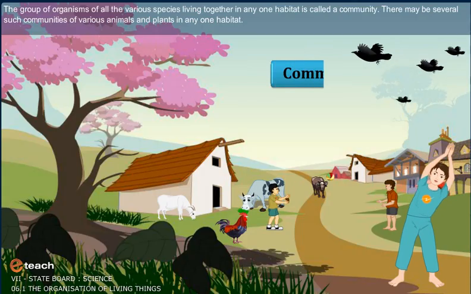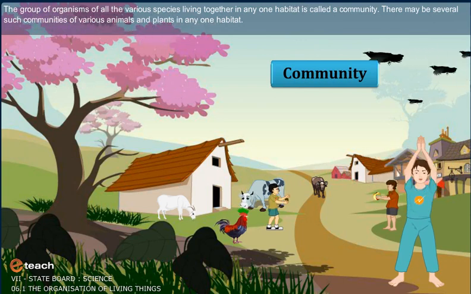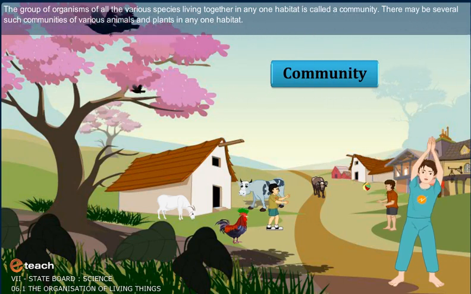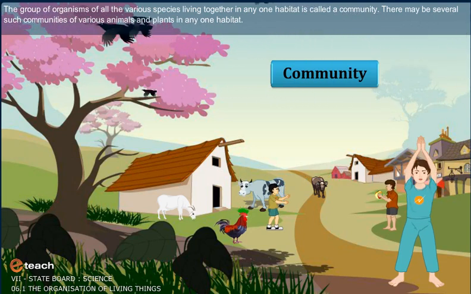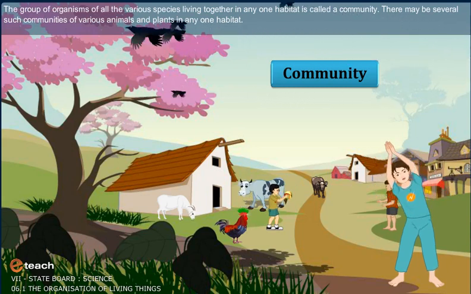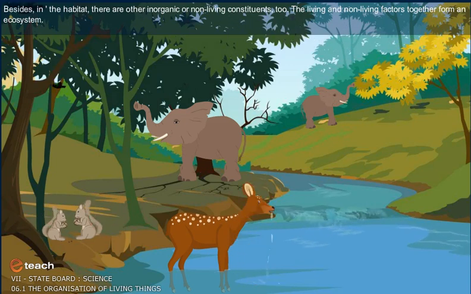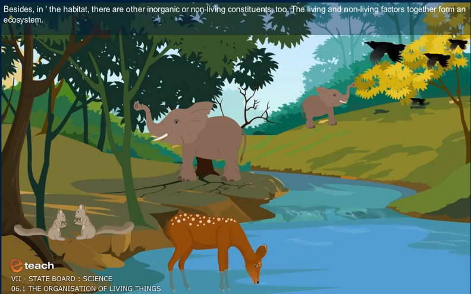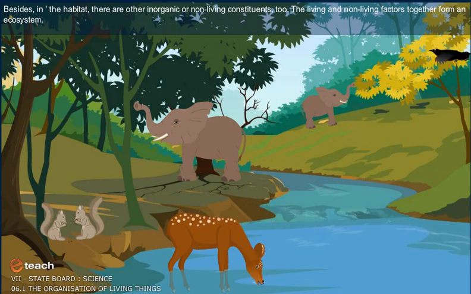The group of organisms of all the various species living together in any one habitat is called a community. There may be several such communities of various animals and plants in any one habitat. Besides, in the habitat, there are other inorganic or non-living constituents too. The living and non-living factors together form an ecosystem.